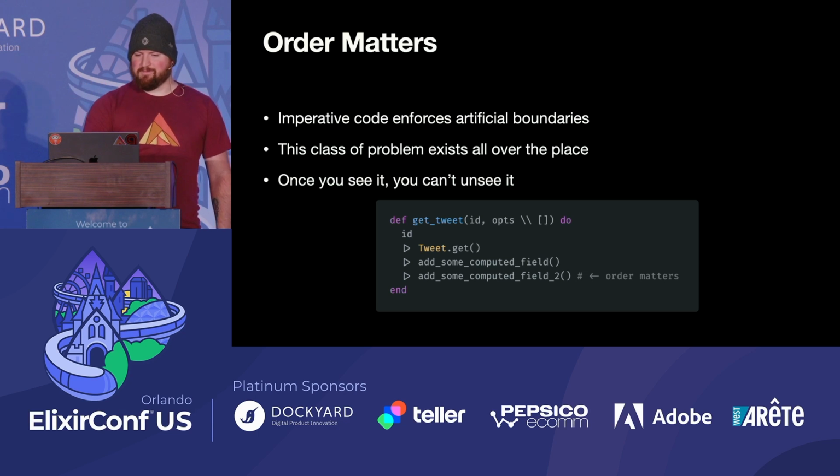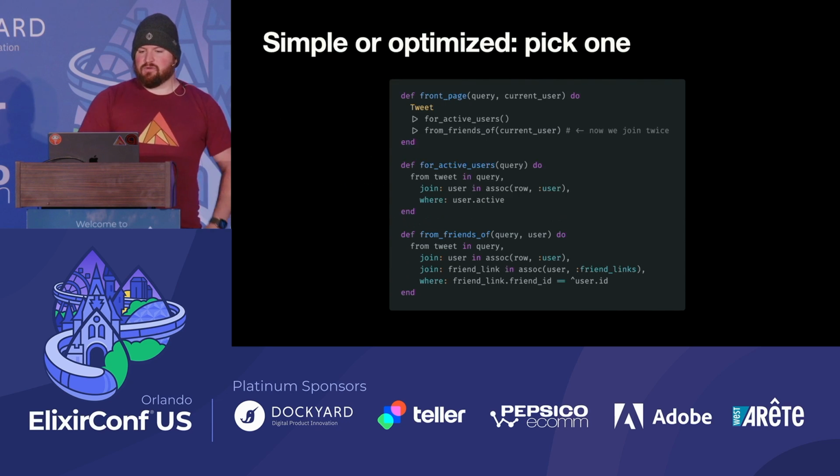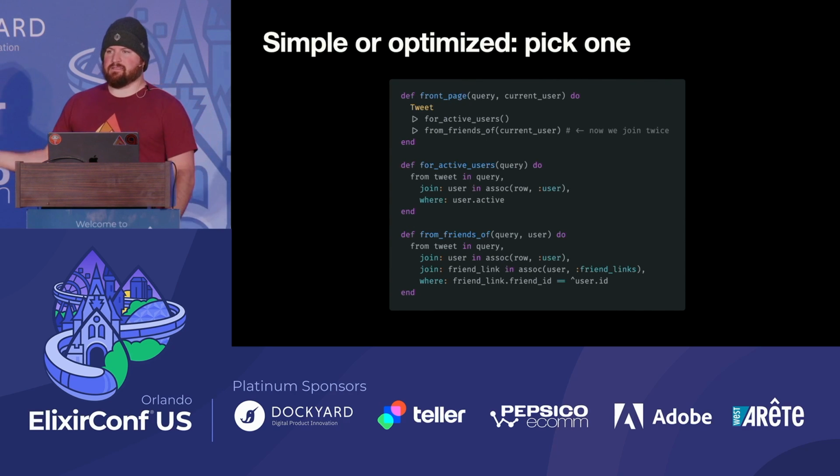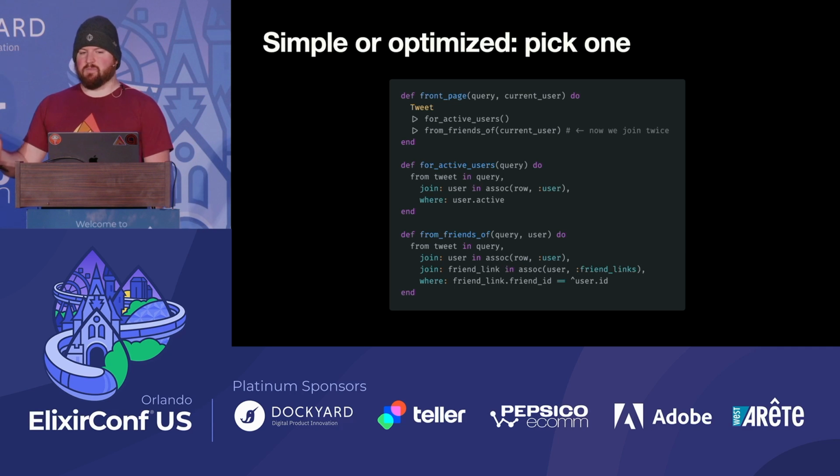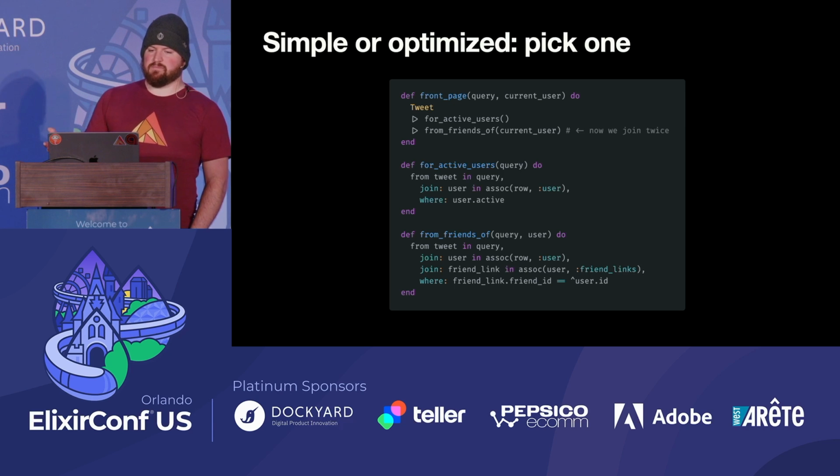And yeah, this is the old bullet points from last slide copied into this slide. So simple or optimized, pick one. We have an intuition for this, right? We write our code, we optimize later, because we are aware that you write code, you try to make it fast, you try to make it smart, and then it becomes really complicated, right? So we generally have to pick simple or optimized.